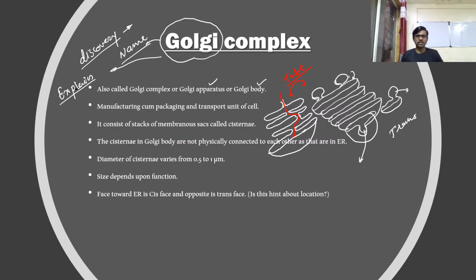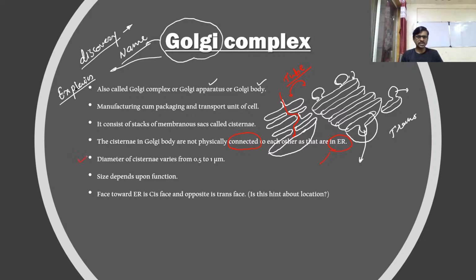The cisternae in a Golgi complex are not physically connected to each other like in the ER. Okay, so that's why I write here that there is a major difference between endoplasmic reticulum and Golgi complex: connected tubes are present in the endoplasmic reticulum, and the Golgi complex does not have any connection between the different cisternae or tubes.